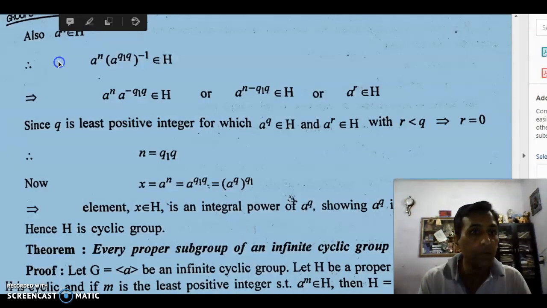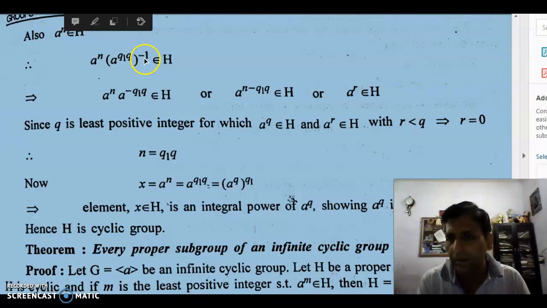Then also a^n belongs to this H. We have taken a^n belongs to H, and a^(q q1) belongs to H. So this times this element's inverse, by the criterion for a subgroup, a b inverse also belongs to H. But when written a^n it becomes a minus. Bases are same, powers are added, so it becomes this.